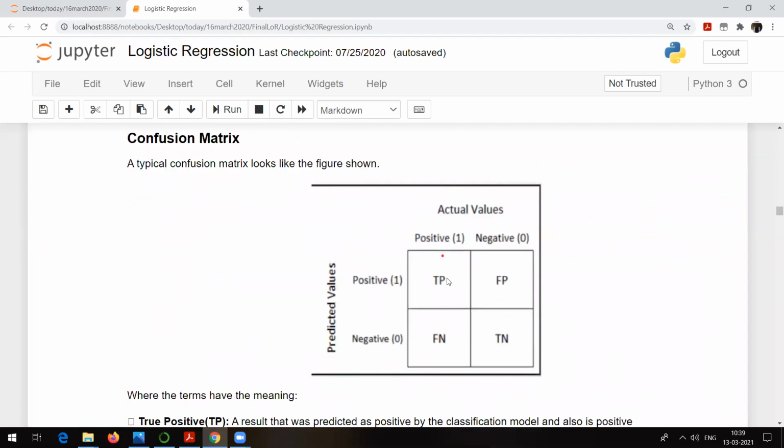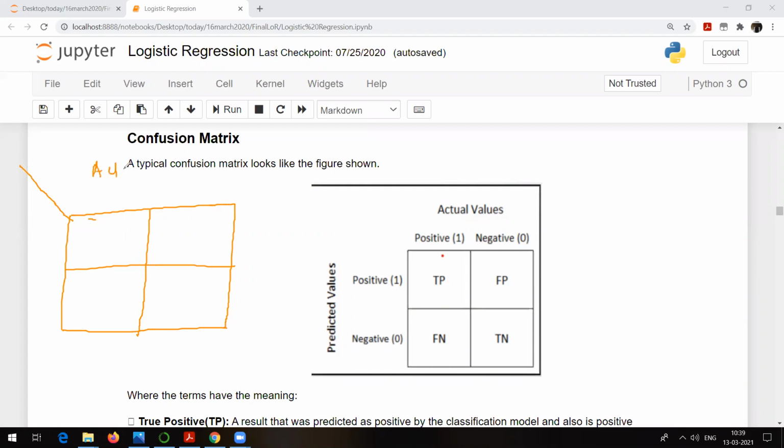So this is how a confusion matrix looks. Now, what is the meaning of this? Let me give a simple example. How to get a confusion matrix, that I will show you. Anyway, we are going to implement logistic regression also, so I will be showing you the code, and you will get how we actually get a confusion matrix. Now see, this is a matrix. Here we write the actual values of the confusion matrix. There will be questions based on the confusion matrix, so try to understand it. Actual values, and there will be predicted values here.